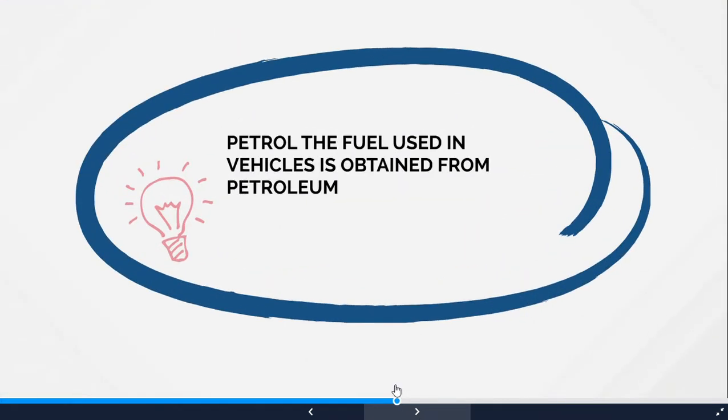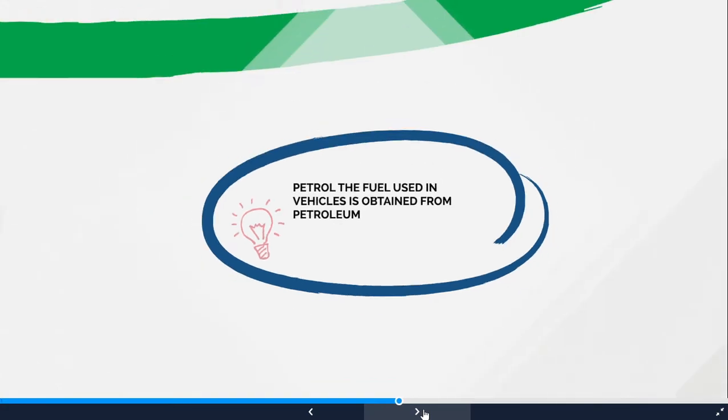Very important information for you. So you know that petrol is used as a fuel in vehicles, isn't it? Now this petrol and petroleum are different. In fact, petrol you get from petroleum. Petroleum is a mixture of several things. So once you start separating out all those components of petroleum, petrol is one such component obtained from petroleum.